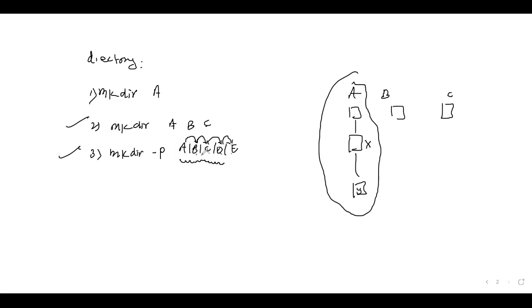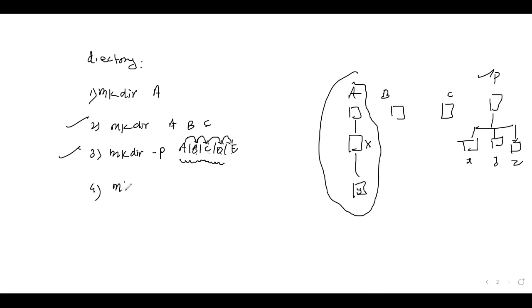Now suppose we want to create, instead of A, let us take P. And inside P we want to create three folders. So at a time we want to create P, and simultaneously inside P we want to have XYZ.